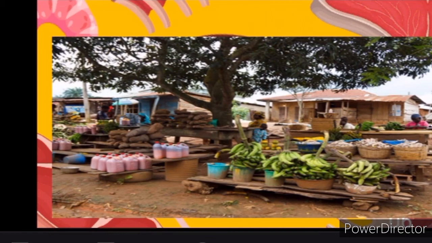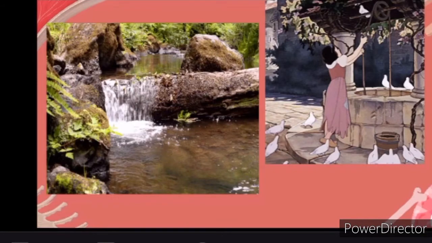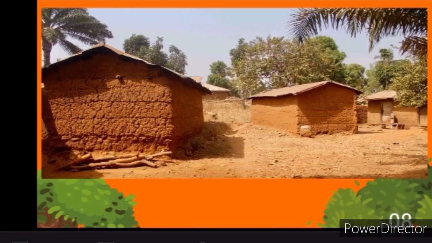Okay, now people in rural communities get water from rivers, streams, and wells. And the houses in the rural communities are usually made of mud and stone. Okay, so that's how to know a rural community.